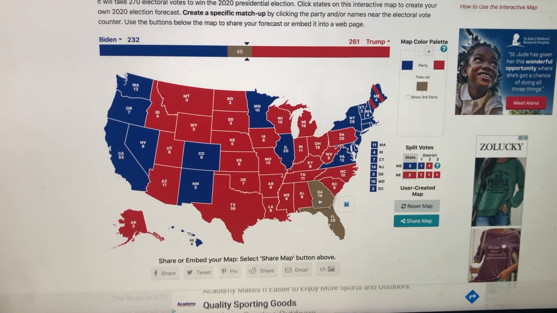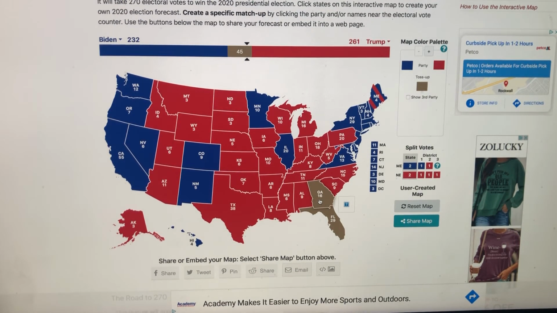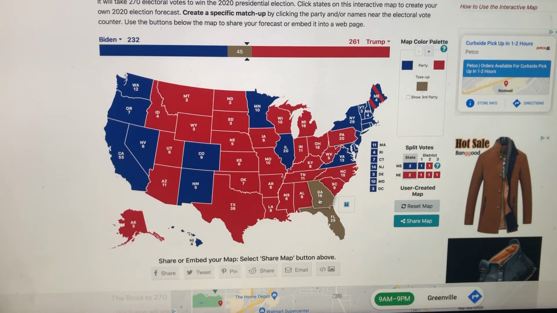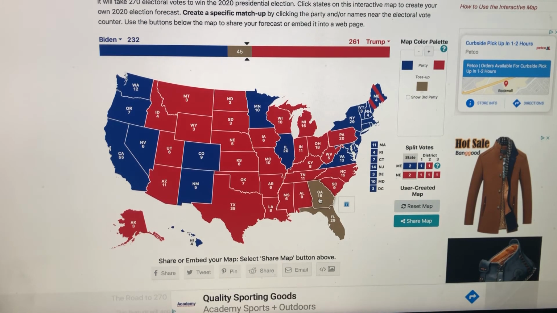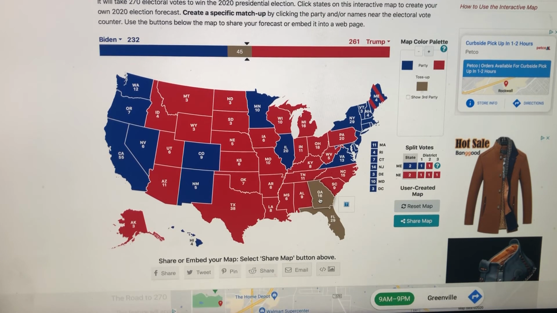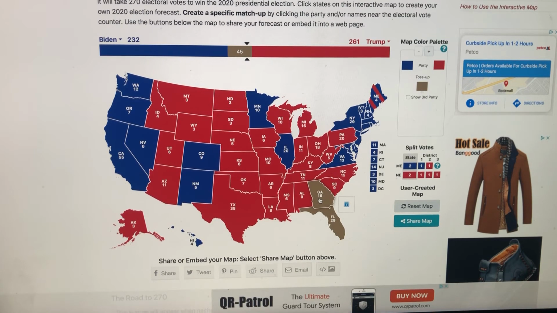And in the state of Georgia, it's actually a little bit different. In the state of Georgia, Trump had a 4% lead. Trump won the state by 5.1, so he overperformed by 1.1. And Biden has a 0.7% lead. So that means Trump would win it by the skin of his teeth. He would win it by 0.4%.